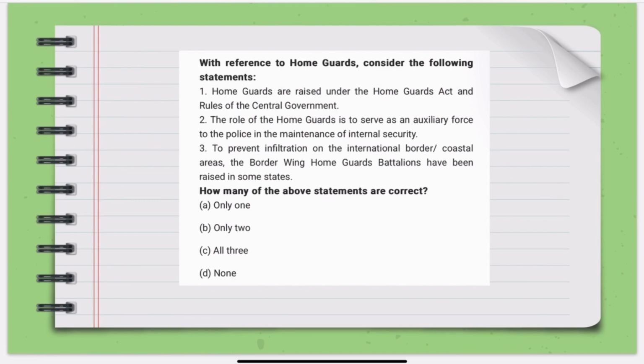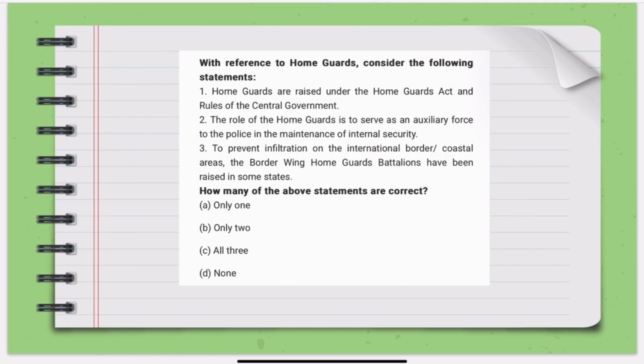With reference to home guards, consider the following statements. 1. Home guards are raised under the Home Guards Act and rules of the central government. 2. The role of the Home Guards is to serve as an auxiliary force to the police in the maintenance of internal security. 3. To prevent infiltration on the international border / coastal areas, the Border Wing Home Guards Battalion have been raised in some states. Now, how many of them are correct?